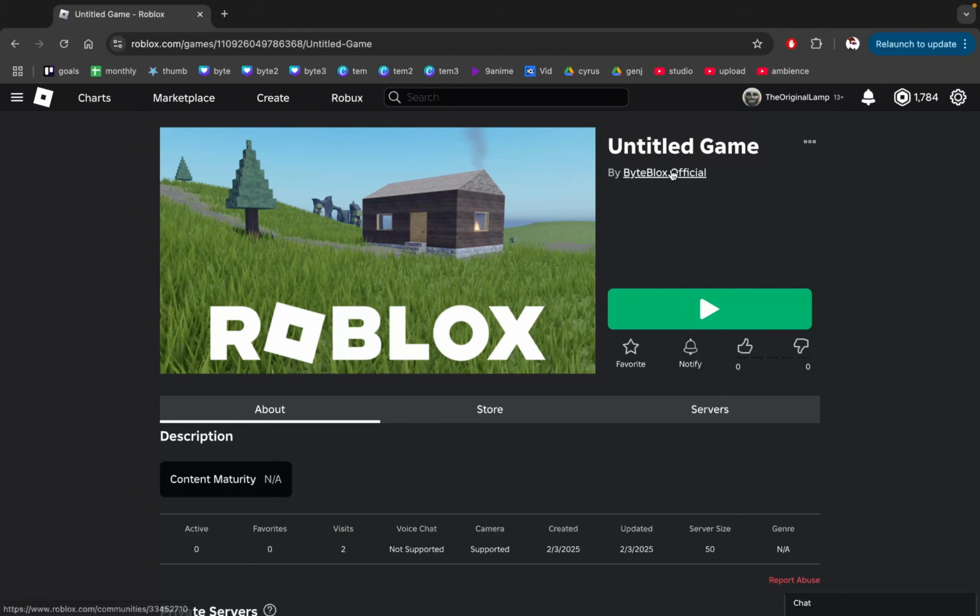Now, the crazy thing about this game is that it is private. It's only accessible to me as a developer. No other player can actually play it. I was the only person who's played it. It says 2 visits right here, and yet it still ended up temporarily banning me. So now you might be wondering, how did this happen? And how can we avoid this?